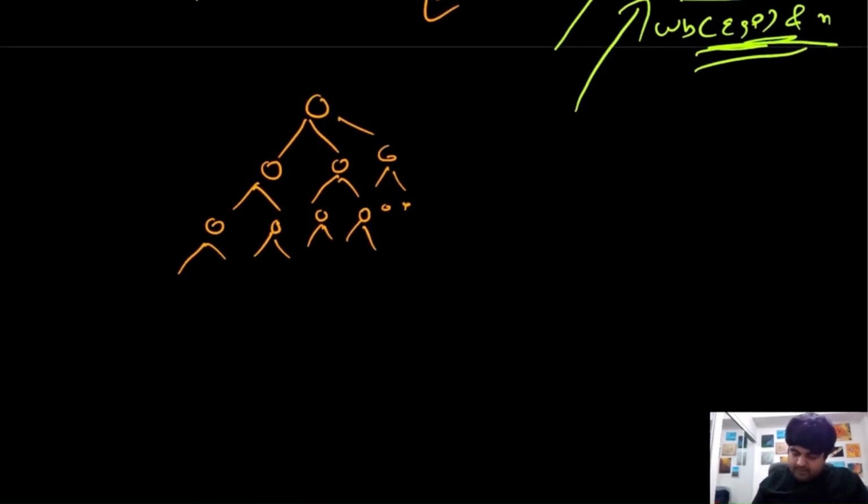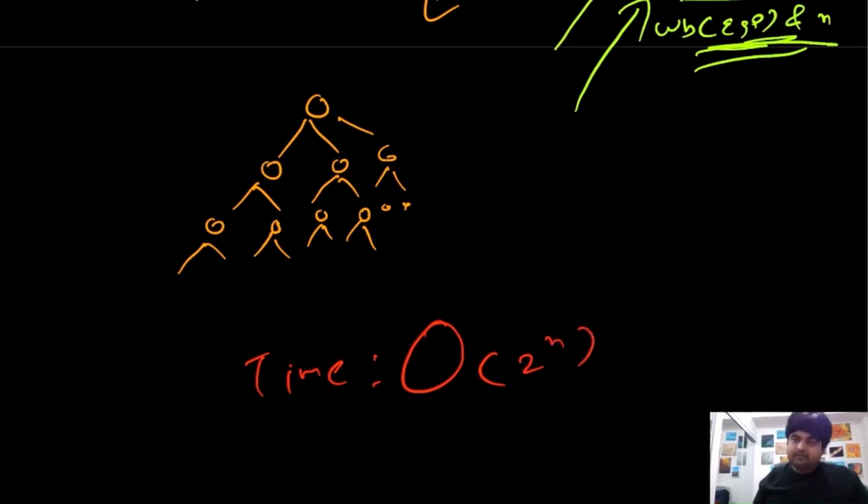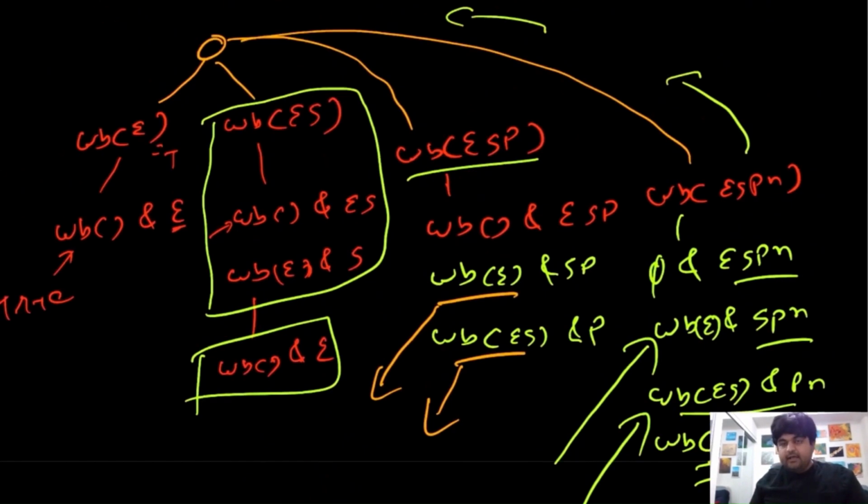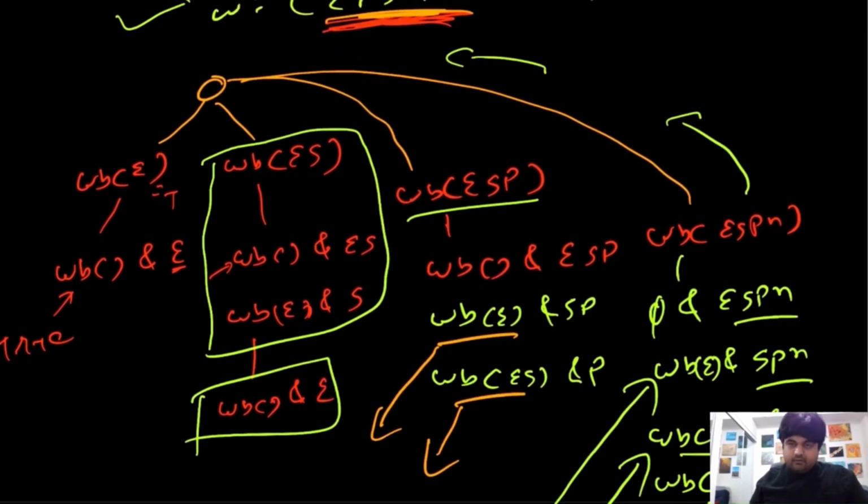So the time complexity, as you have guessed correctly, for this approach is actually big O of 2 to the power n, because at every single location we are making two decisions, which is pretty bad. And why is it 2 to the power n? Because we are calculating everything at the same time. So see, do we have room where we can save whatever we have calculated before, and can we use it further down the road?